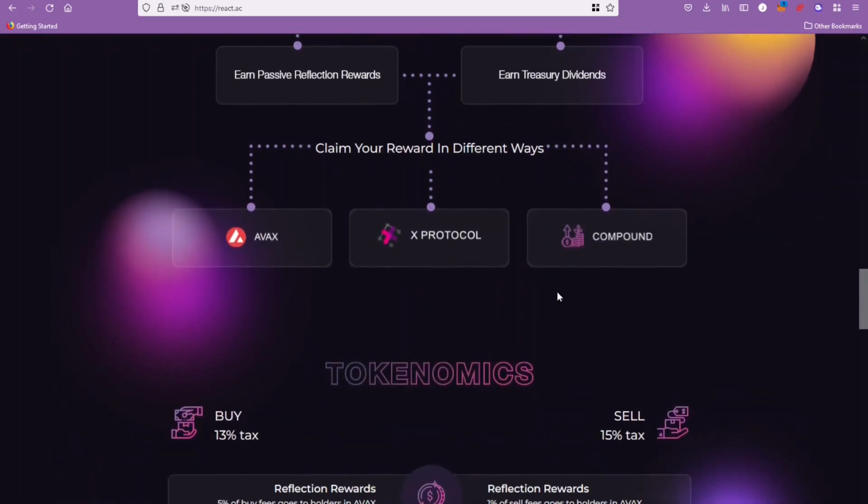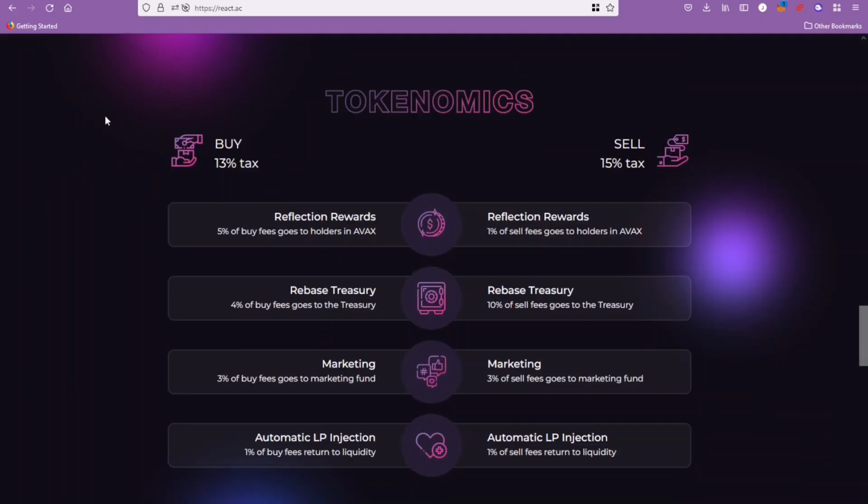So yeah, we've definitely never seen a project like this so far. This is the first one that we've seen for the moment. Let's have a quick look at the tokenomics that these guys are offering. There's going to be a 13% buy tax and a 15% sell tax, which is a 28% tax round trip, which is a little bit less than what the Rebase protocols offer. Usually you tend to find that buy and sell tax added together is roughly 30 to 35%, whereas this is going to be a little bit less.